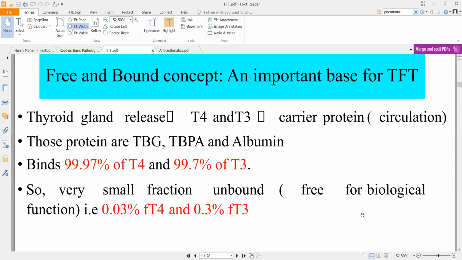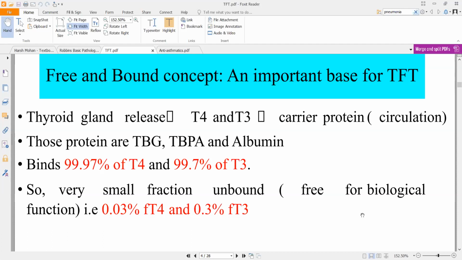Now, these are the concepts which I told you initially. Of the thyroid hormone, the circulating part which you see is mainly T4. There is a small portion of T3 that is also circulating, but mostly what you find free, circulating in your blood, is T4. Now, there are a few proteins that will circulate T3, T4.